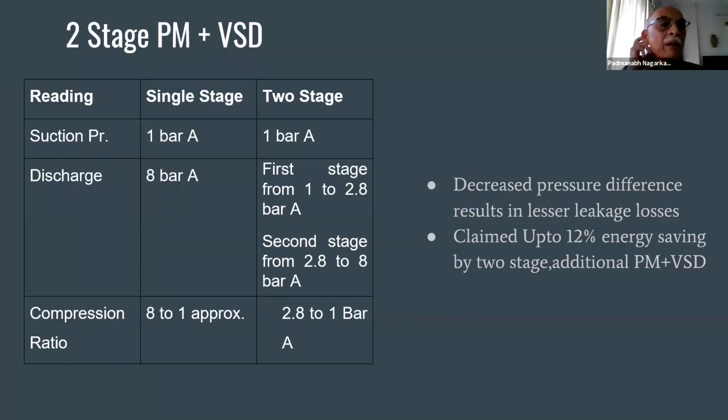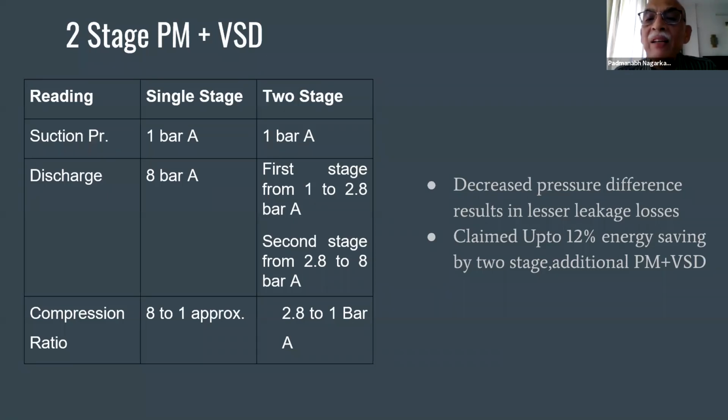So it's a simple table. In single stage, suction is 1 bar absolute. In two stage also you have 1 bar absolute. In single stage, discharge is straightaway at 8 bar absolute. While here in the first stage, you go from 1 to 2.8 bar, and in the second stage, you go from 2.8 to 8 bar. The compression ratio is about 8 to 1 in single stage, while here it is 2.8 to 1.